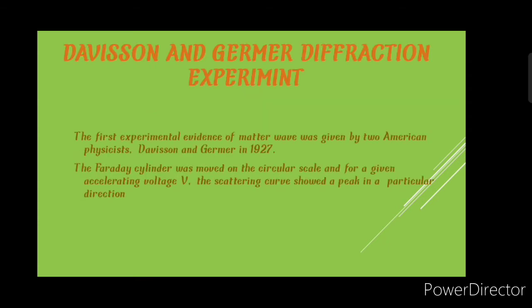Davisson and Germer diffraction experiment. The first experimental evidence of matter waves was given by two American physicists, Davisson and Germer, in 1927. The Faraday cylinder was moved on a circular scale for a given accelerating voltage V. The scattering curve showed a peak in a particular direction. Here is the picture of how we have to do the experiment.